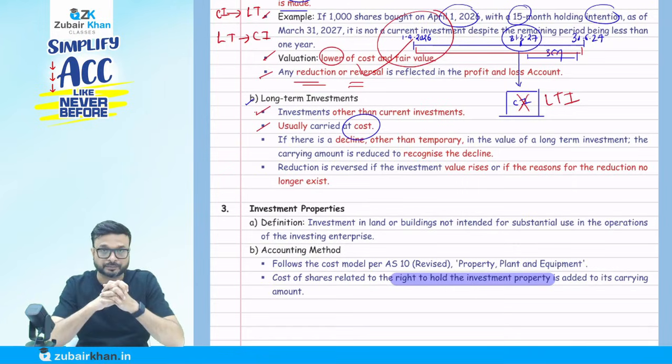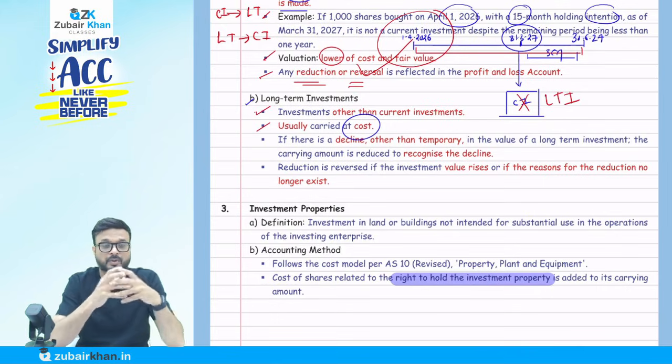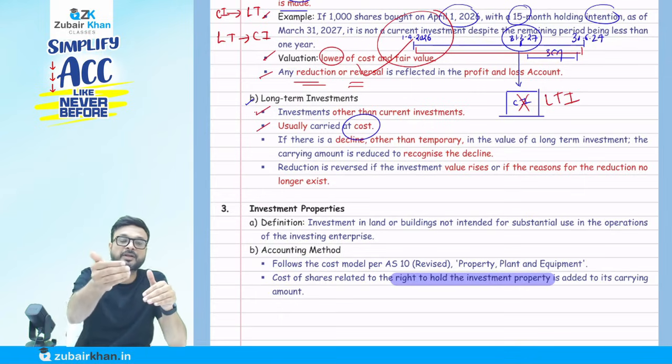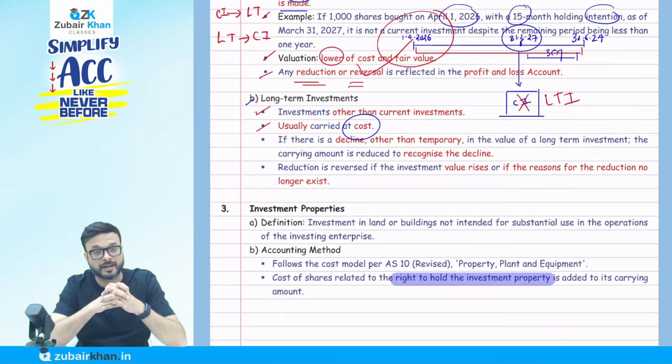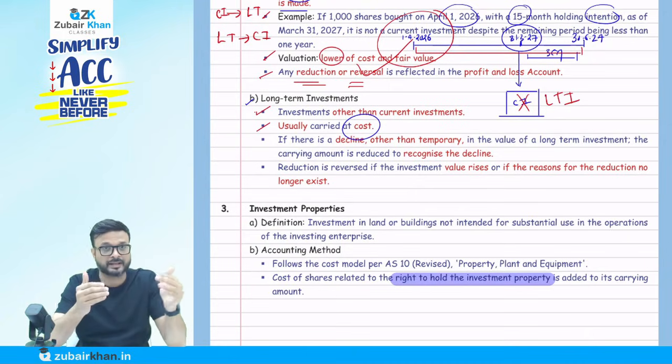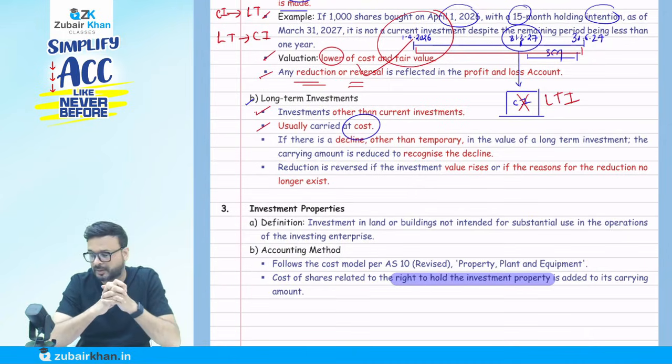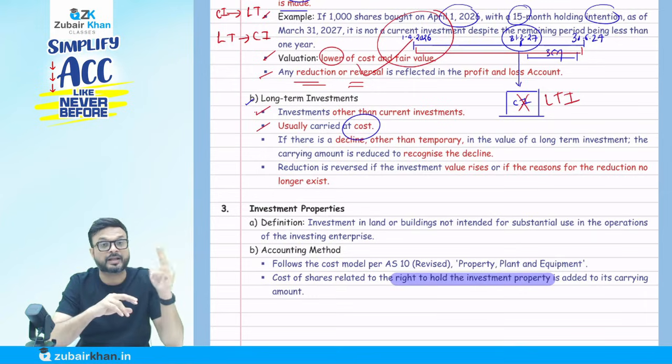So they say recognize the loss here only, on the balance sheet date, due to the conservatism approach, because we recognize the expected losses. How does the loss come? P&L account will be debited, investment will be credited by 2,000, reducing the value of investment. This is the concept of conservatism: we recognize the current investment at cost or fair value, whichever is lower. Like that, in case of inventories, it is cost or NRV, whichever is lower.